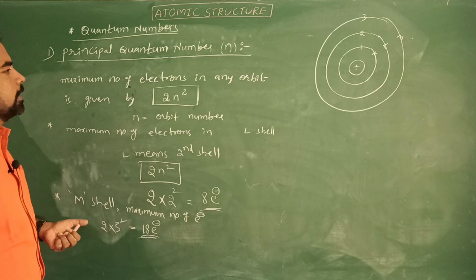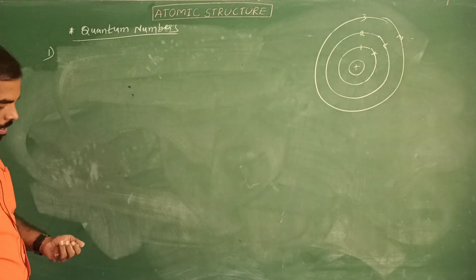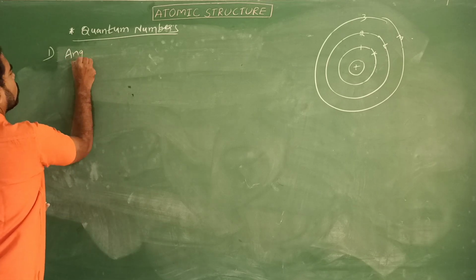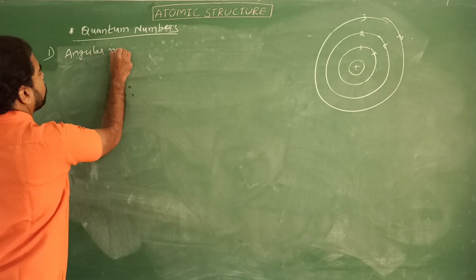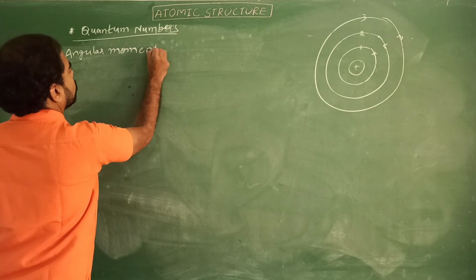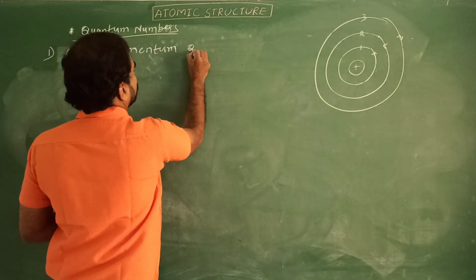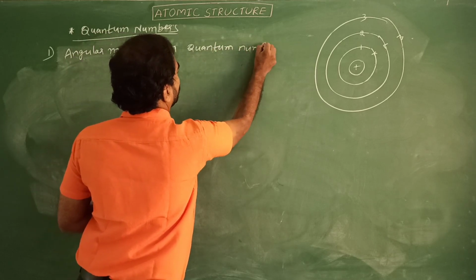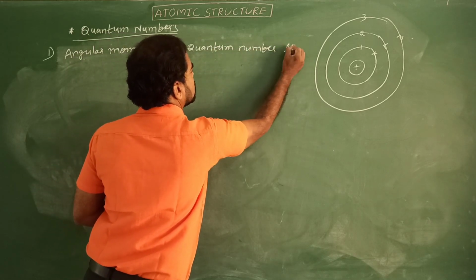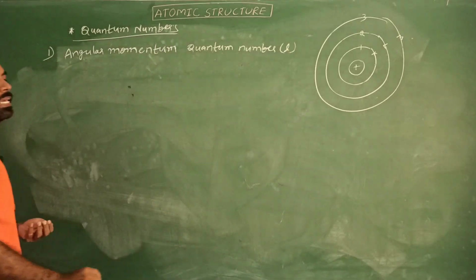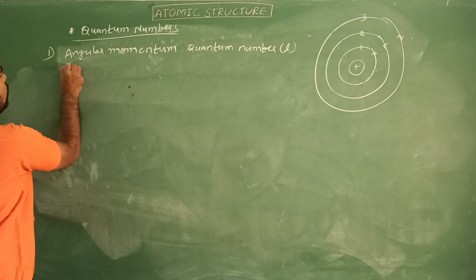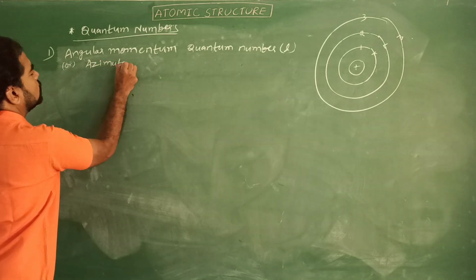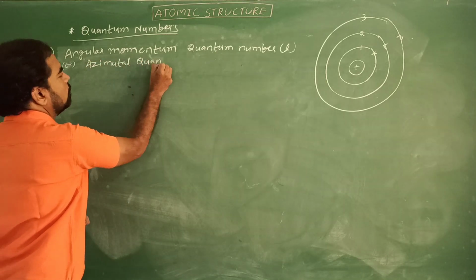Right? Next is the angular momentum quantum number. It is represented with the letter small l, or azimuthal quantum number.